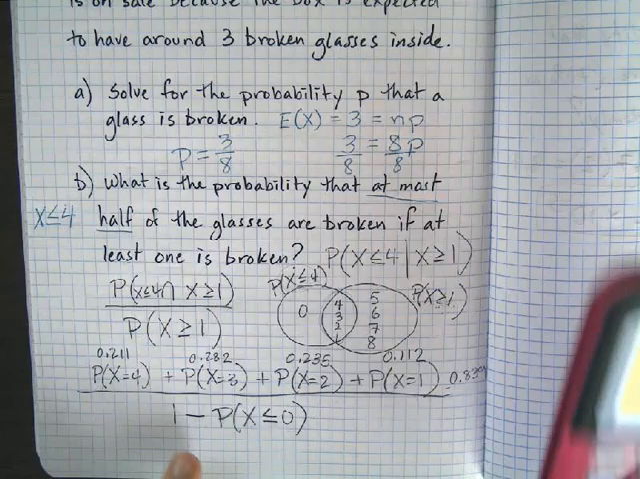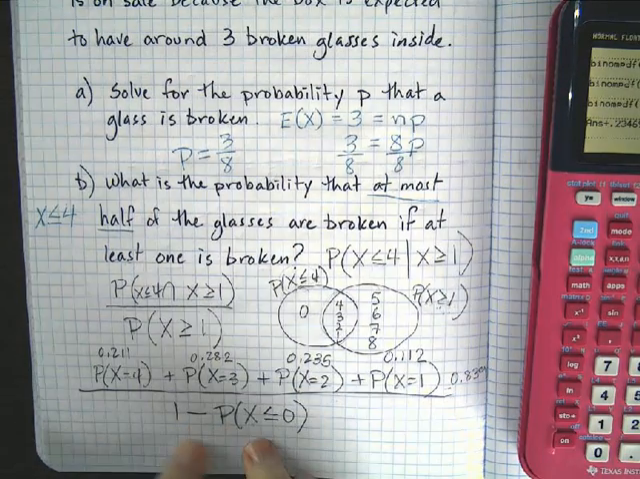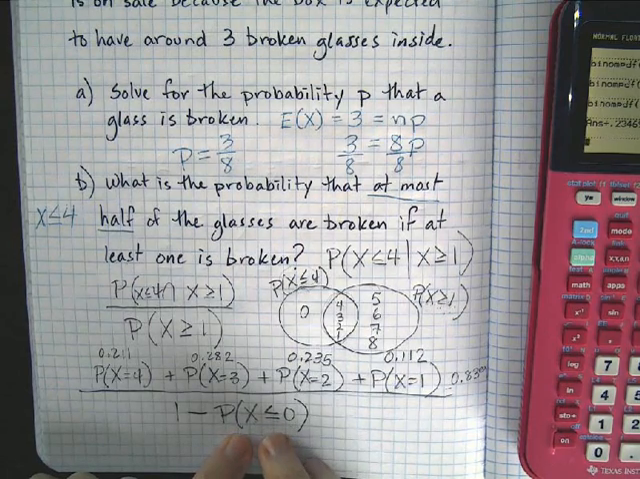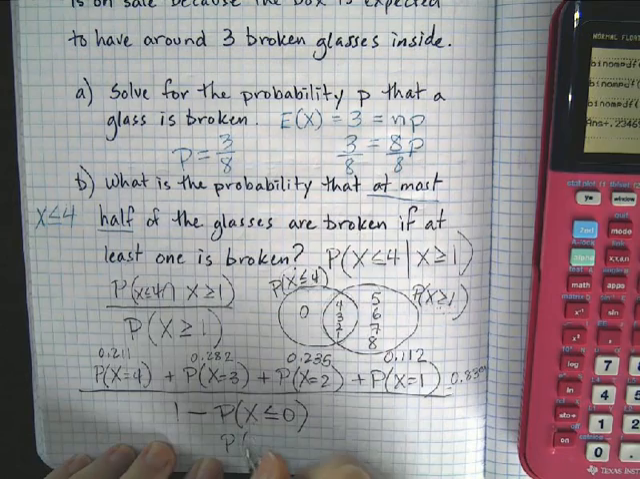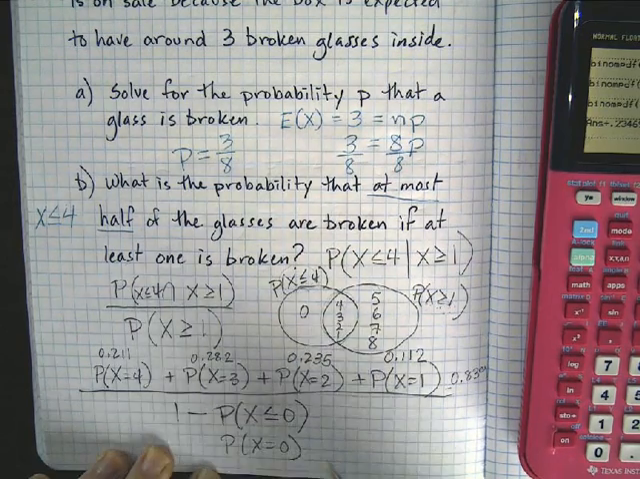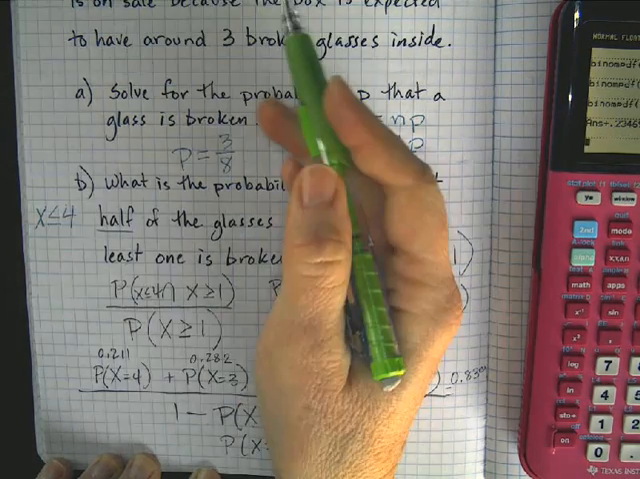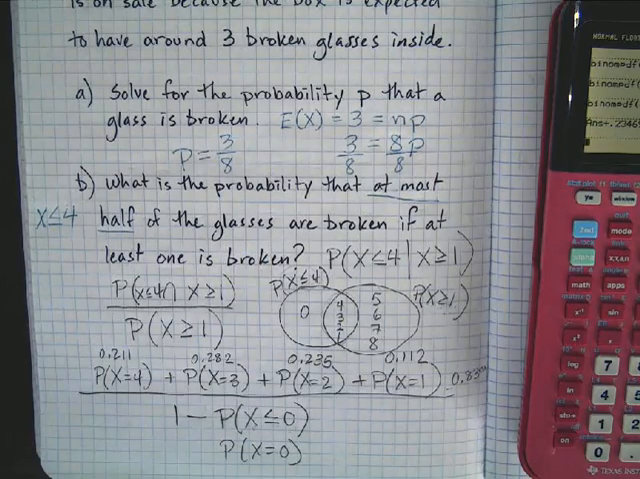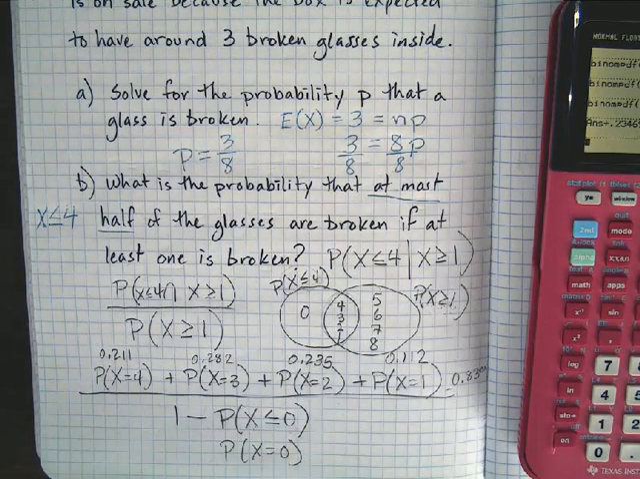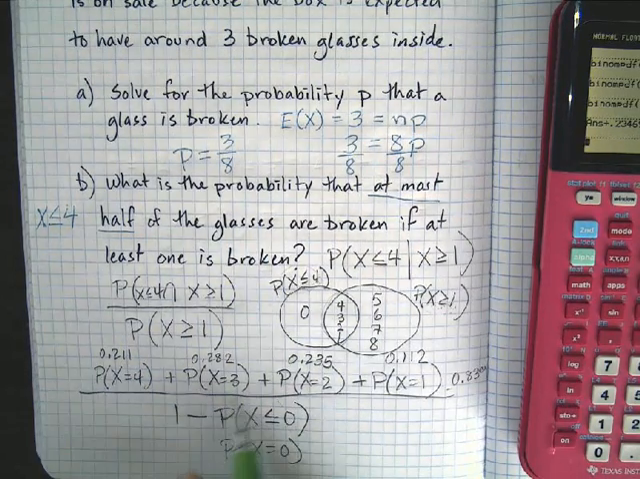Now on the bottom, I'm going to have 1 minus the probability that x is less than or equal to 0, which for all practical purposes is the same thing as x is equal to 0, right, because there's nothing less than 0 in my probability. I can't have less than 0 broken glasses. I can't have -1 broken glasses. So this is actually the same as this.